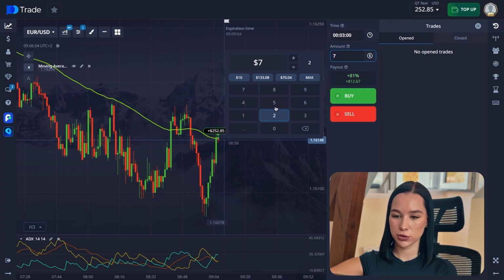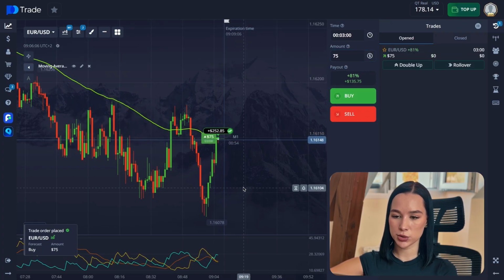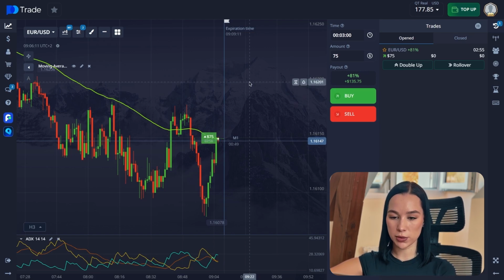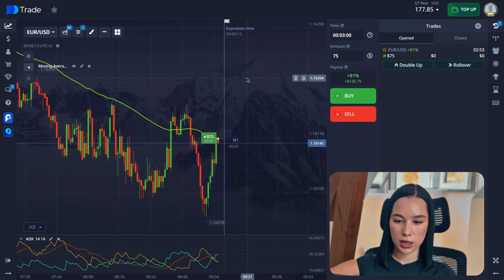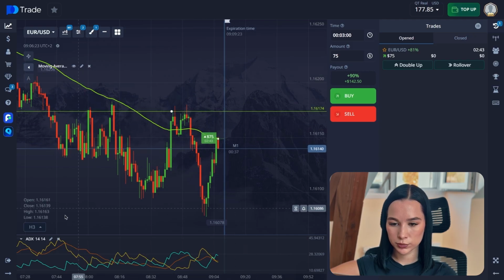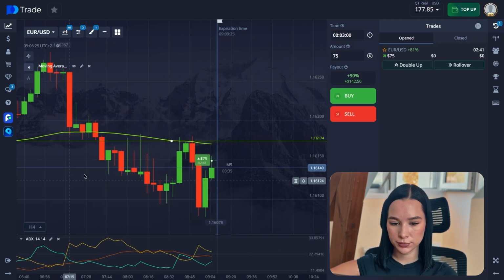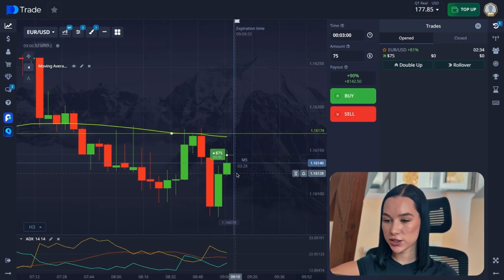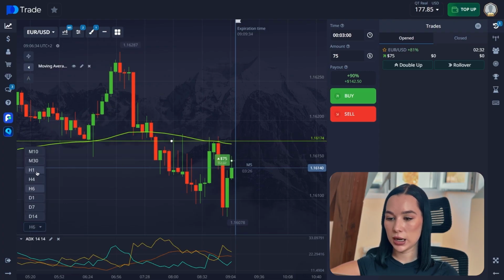Okay, let's change our amount of money. And we open here a buy trade again for 3 minutes because there is still some time and distance till the resistance level that we have here. So let me draw the resistance level here for you so we can see it. Let's also check it out on the M5 time frame. Yep, here it is. Let's wait, because here we got a corrective candle right now. Kind of fluctuations, but I hope it's going to be fine.